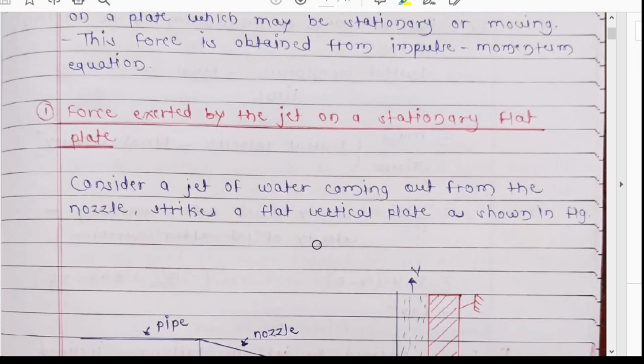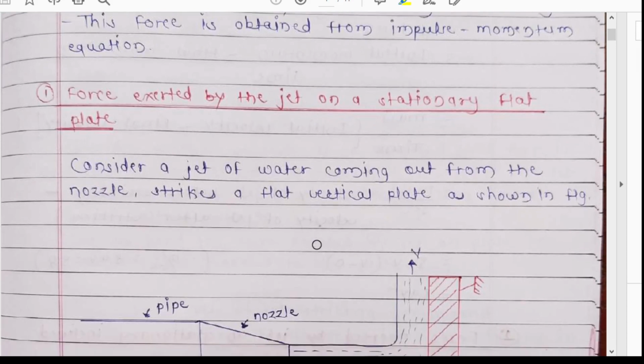Now we'll go one by one to the force exerted by jets on different types of plates. First we are going to study the stationary plates, then in the next video I'll explain the moving plates.